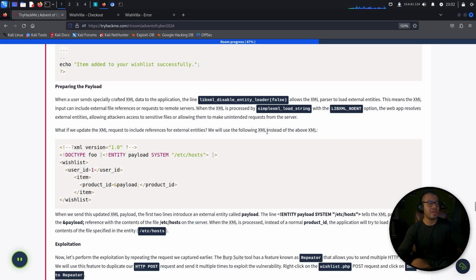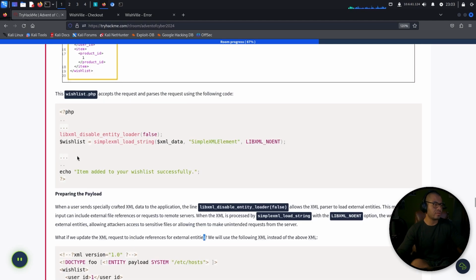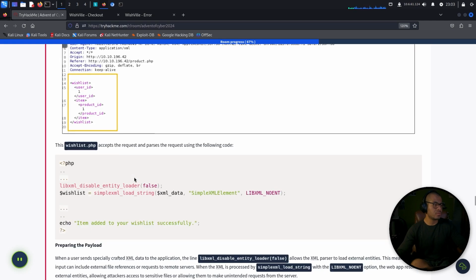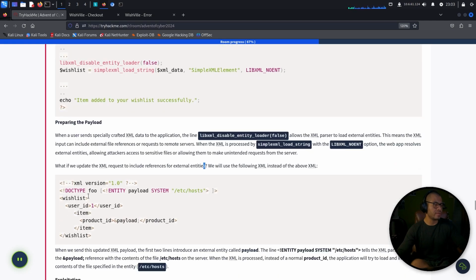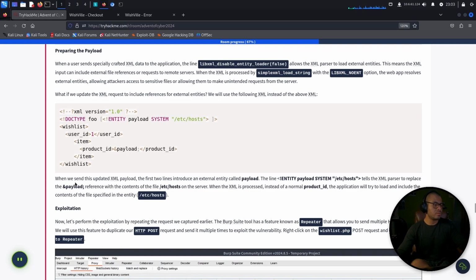So what if we update the XML request to include references for external entities? We will use the following XML instead of the above XML to include references for external entities. Okay. So we would be adding that particular thing in the XML version, and then DOCTYPE foo, ENTITY payload SYSTEM on the particular path, right?